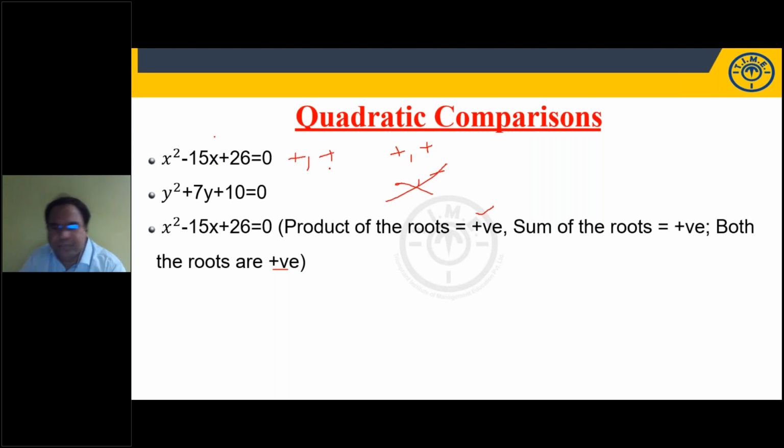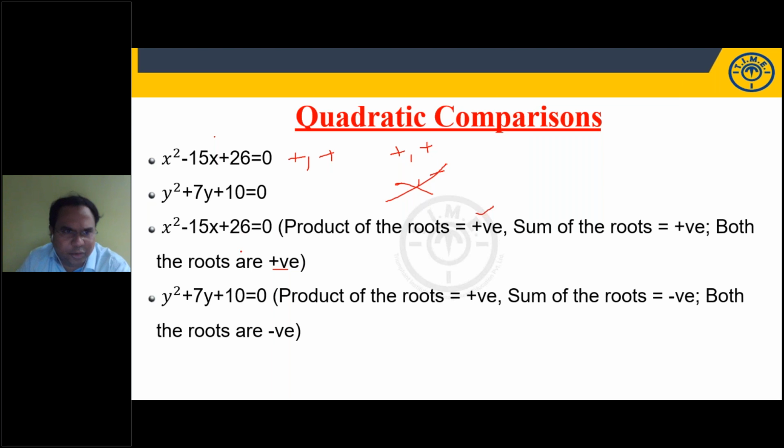Let us take the second case. What is the sum of the roots? Product of the roots positive, sum of the roots negative. Product of the roots positive means both the roots can be positive or both the roots can be negative. Minus into minus is plus, plus into plus is plus. But what is their sum? If I add, I should get negative. So both the roots are negative here. Don't find out the values, not required. Both are positive roots, both are negative roots. Obviously, positive value will be more than negative value. So for the first equation, the quadratic comparison relationship is that this is more than this, right?